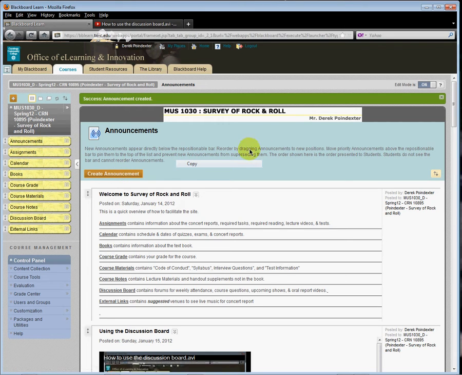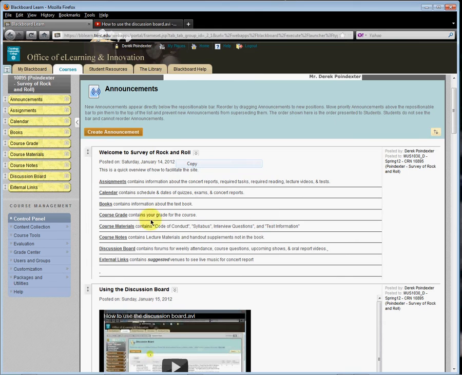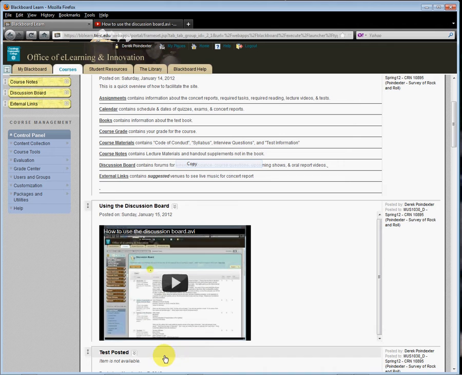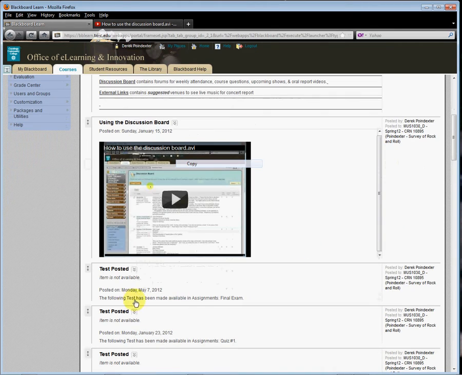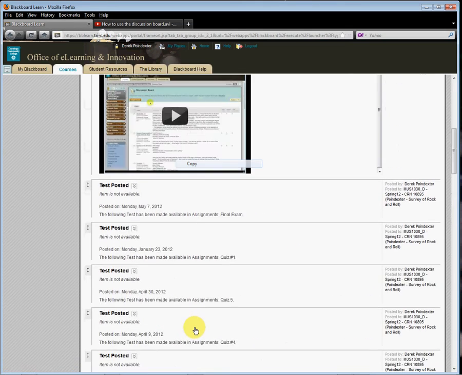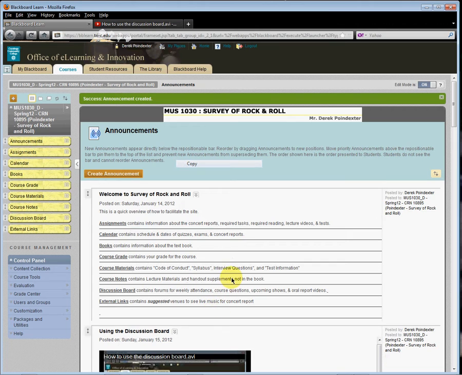Again, we're on the announcements page. First thing you'll see in the announcements page, here's a little guide to all the buttons here, and it explains under each navigational button what's listed underneath. Also, you'll see other videos like how to use the discussion board, announcements for when exams or quizzes are posted and under which tabs they're located, and other announcements that I may put up here for your benefit. So definitely check back here often, and that's why I have you default to this page. You should never miss anything pertinent or current because it'll display here.